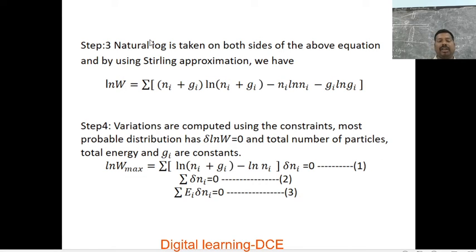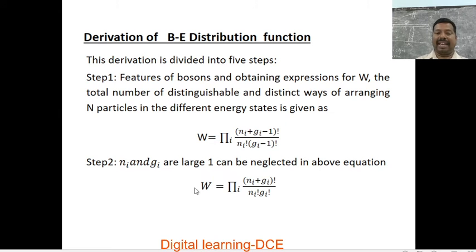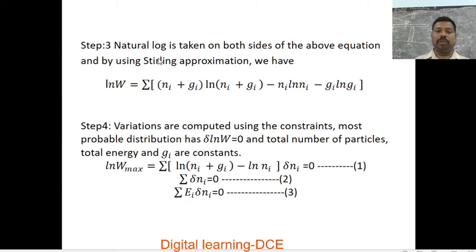In the next step, we take natural log on both sides of the above equation and use Stirling's approximation, that is ln m factorial is equal to m ln m minus m. If we use this and simplify, we get ln W is equal to the summation of (ni plus Gi) ln (ni plus Gi) minus ni ln ni minus Gi ln Gi.